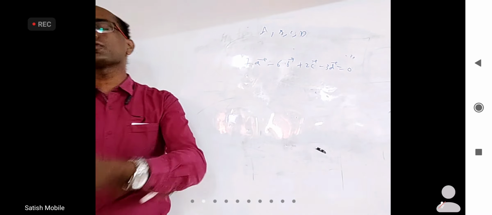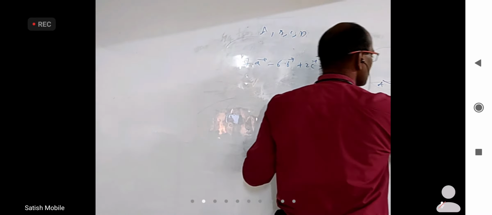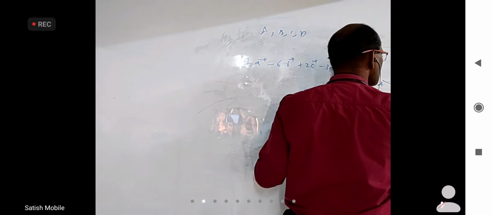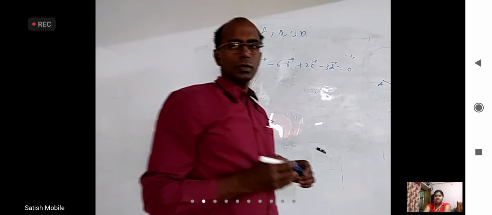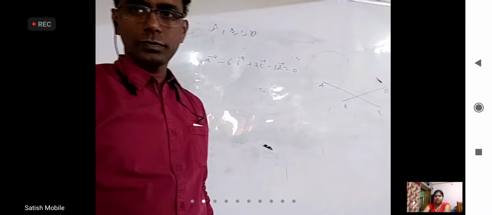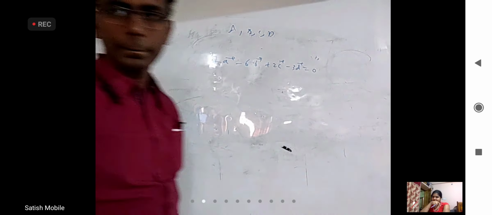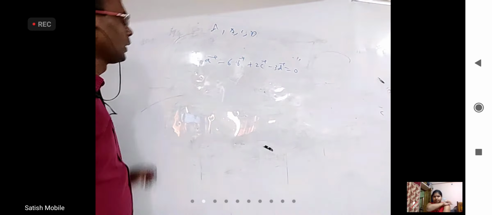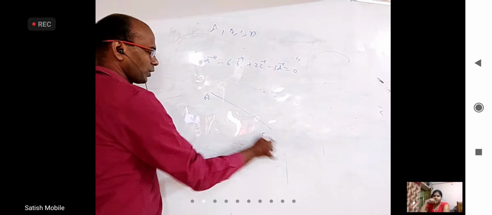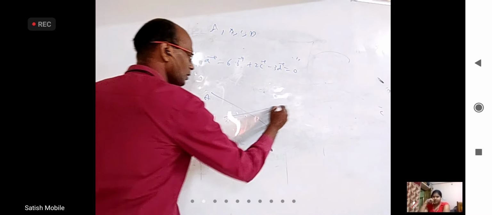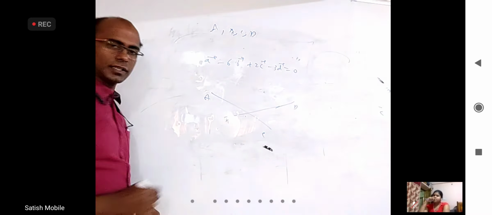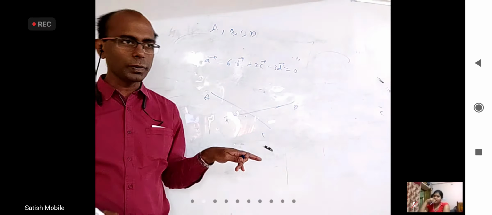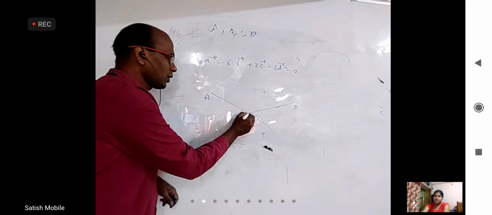Something more than coplanar I can ask you. Let us say point A is here, point C is here, point B is here, point D is here, and the two lines are intersecting. Now, can I say these 4 points are coplanar, and that there is also a point of intersection?